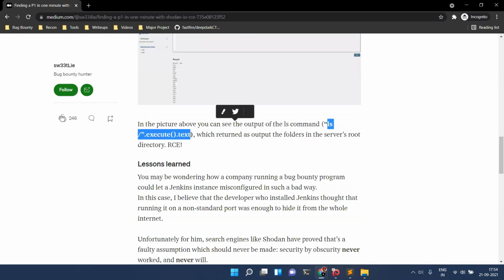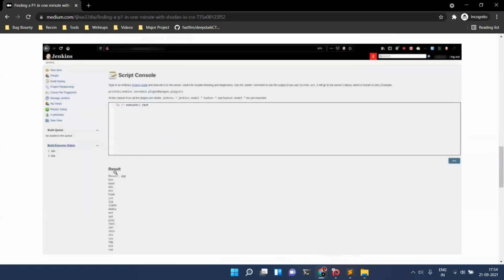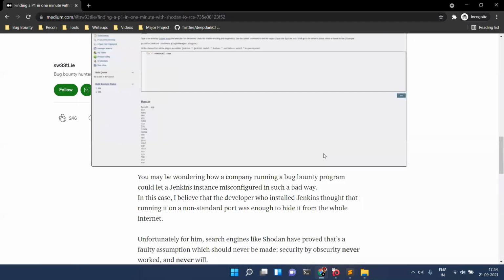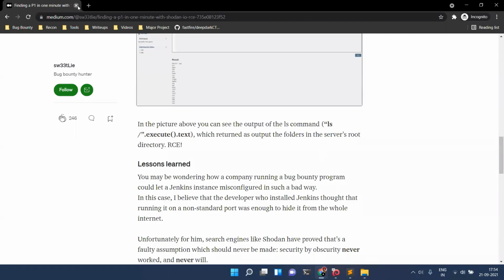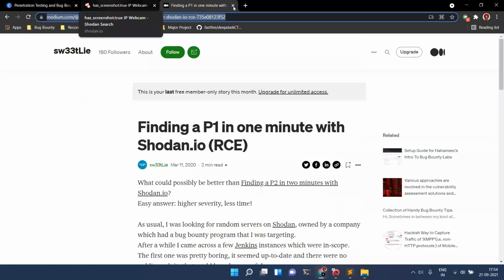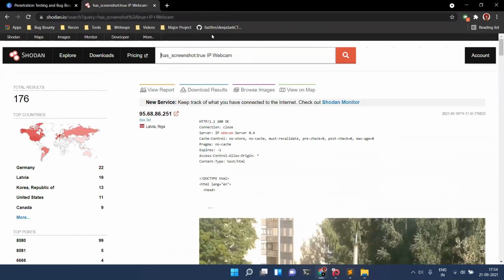Jenkins has this feature that you can run commands. So this is the syntax of the ls command. So he ran the ls command, and as you can see, he has successfully got remote code execution on this Jenkins instance. So yeah, this is how Shodan has been used to find a P1 category of bug.